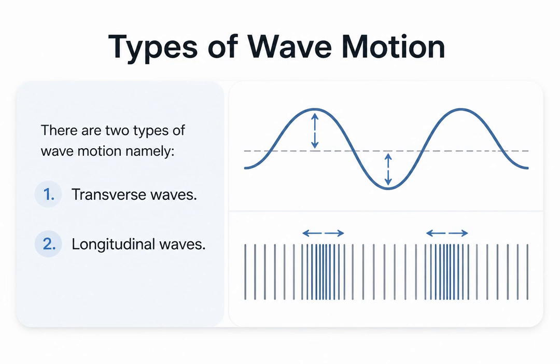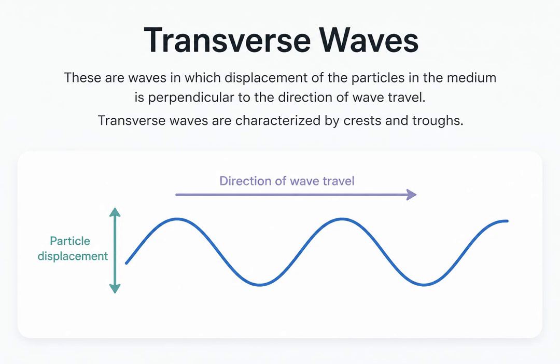Now that we have classified waves by their medium, let us look at how they actually move. Based on the direction of particle displacement relative to the direction of wave travel, there are two types of wave motion: transverse waves and longitudinal waves. Let us look at transverse waves first.